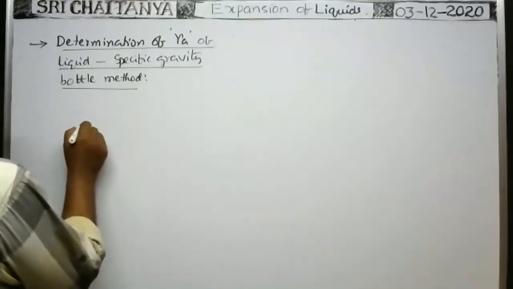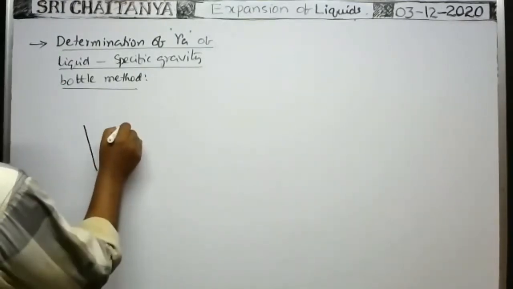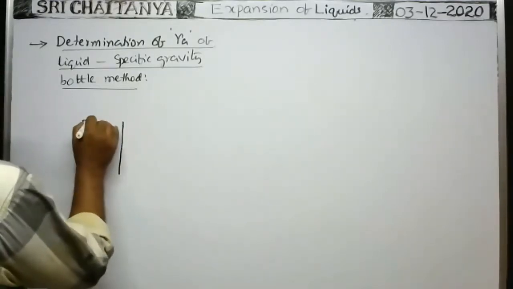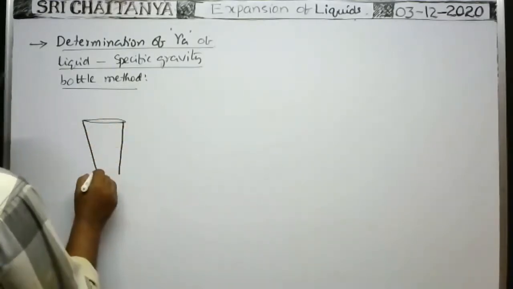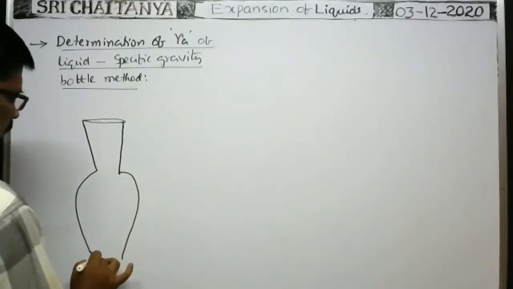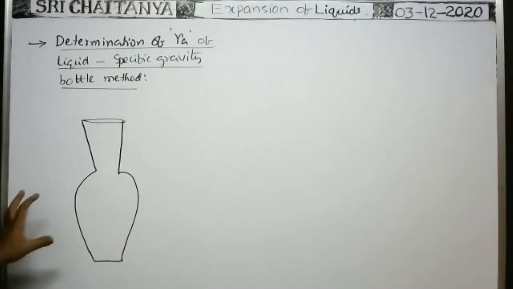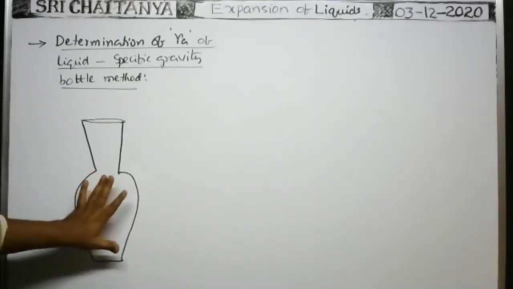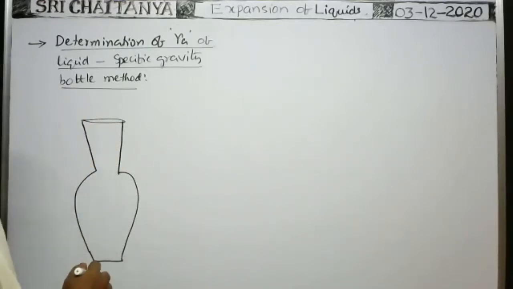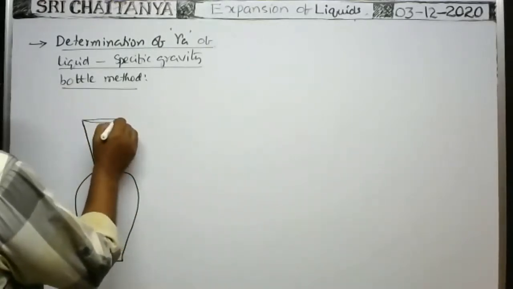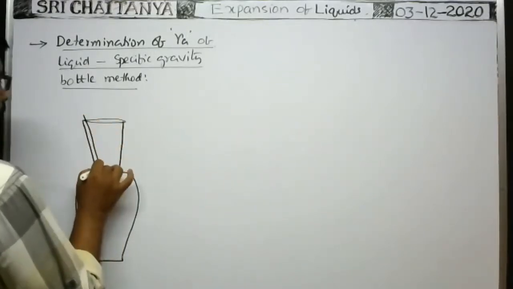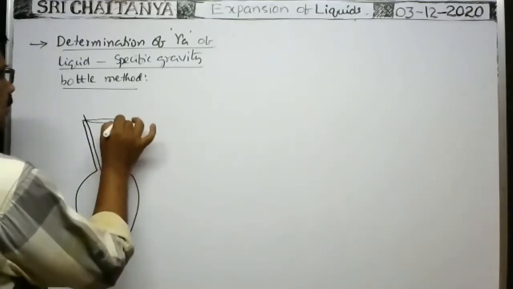You see here, it is a small glass bottle having a somewhat long neck. It is closed with a glass stopper, provided with a bore in it.